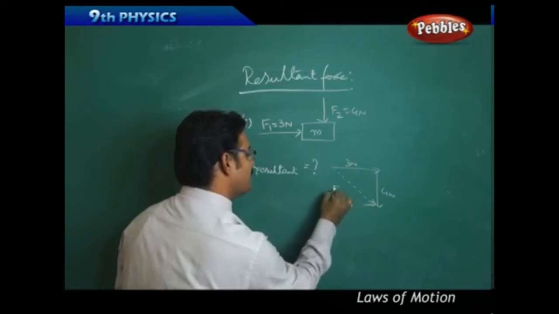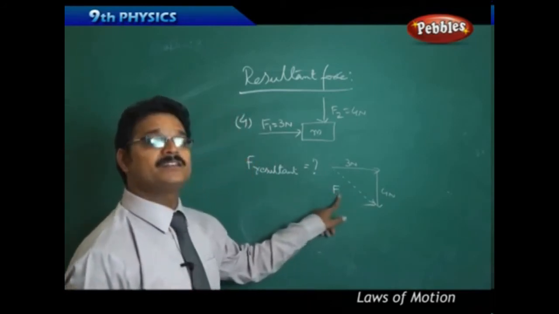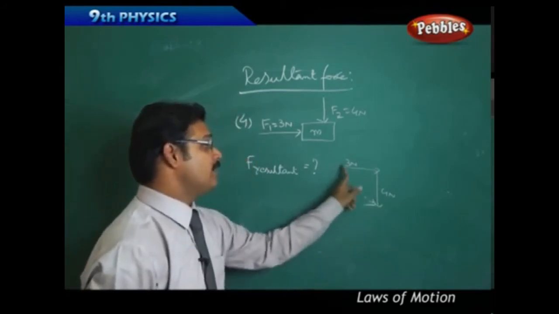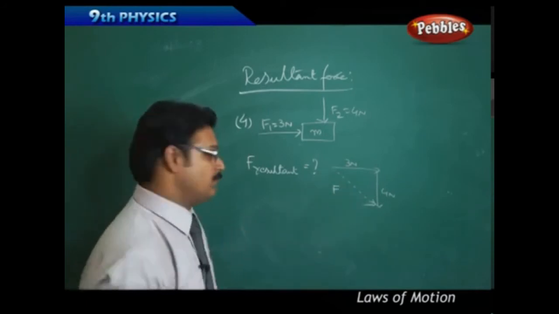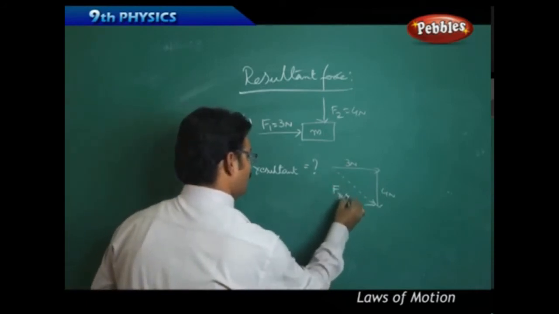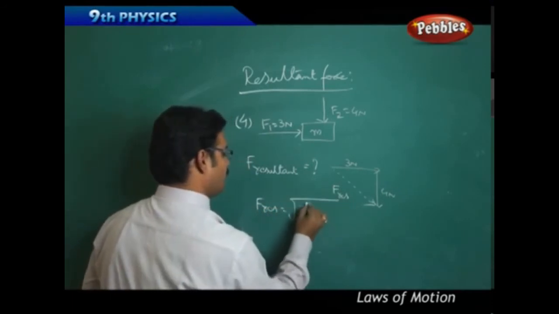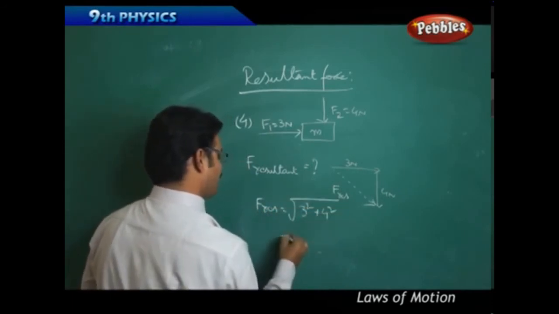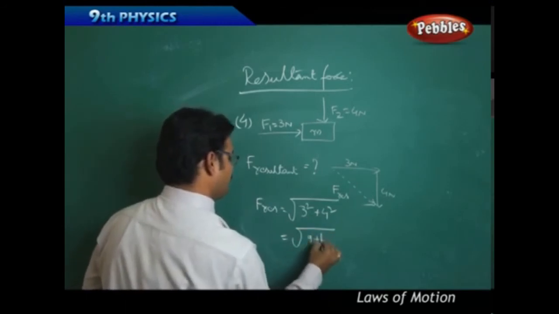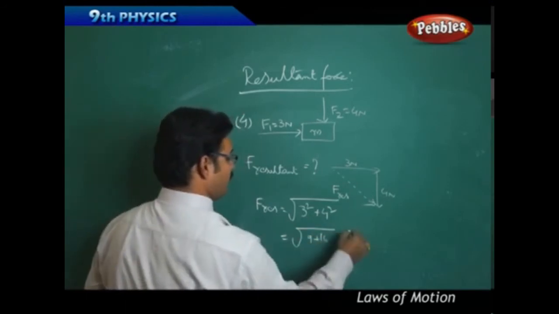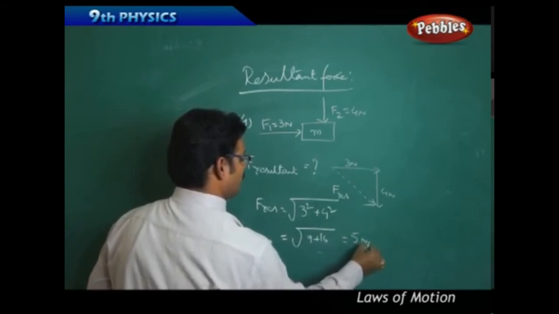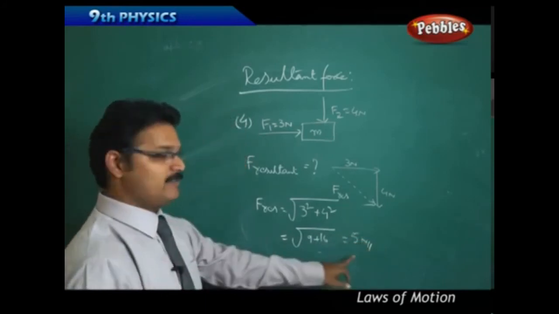And you can get this resultant force using the Pythagoras theorem, as it is a right angle triangle. So the resultant force, F resultant, equals the square root of 3 squared plus 4 squared. So 9 plus 16, this is root of 25, which is 5 newtons. So the answer is 5 newtons.